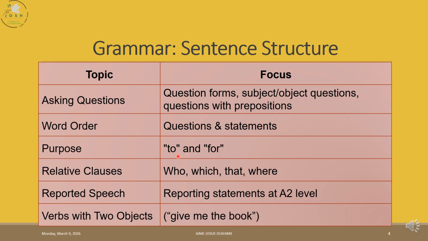And we also learned verbs with two objects, where we say that it can have a direct object plus an indirect object. We said the direct object is the thing. The indirect object is a person. And we said that when we start with a person, you take person plus thing. But when you start with a thing, the direct object, you need to add a preposition, then you add the indirect object.